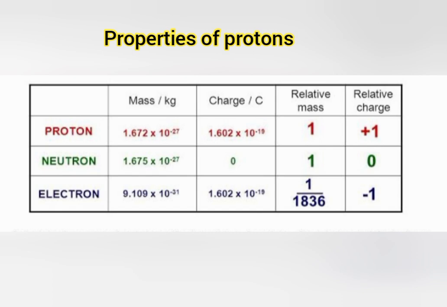Now, properties of protons. A proton is a positively charged particle. Second, it has a positive charge equal in magnitude to that of an electron, meaning the value is 1.602 into 10 raised to minus 19 coulomb. Third, the mass of a proton is equal to that of hydrogen, that is 1.672 into 10 raised to minus 27 kilogram, or we can say 1.672 into 10 raised to minus 24 gram.